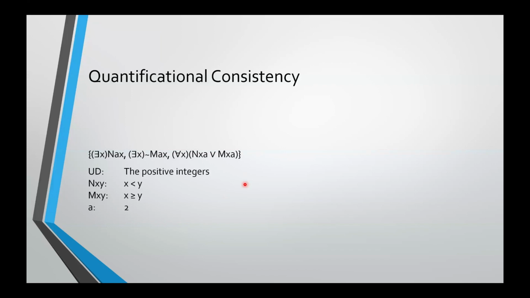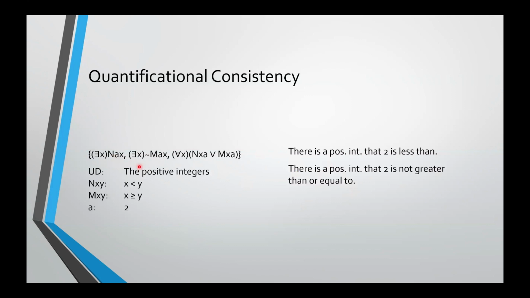So if we go through the three sentences in order, there is an x such that n a x. What this means is there is a positive integer that 2 is less than, and that's true. There are a whole bunch of those. There is an x such that not m a x. This then means there is a positive integer that 2 is not greater than or equal to. That's actually just this, right? There is a positive integer that 2 is less than. And so this is still true.